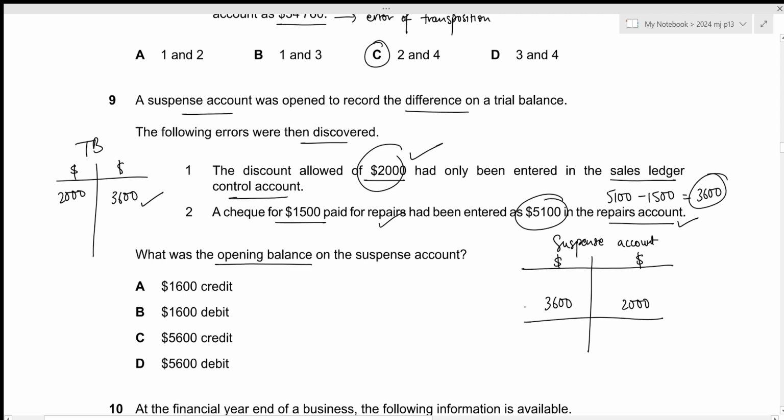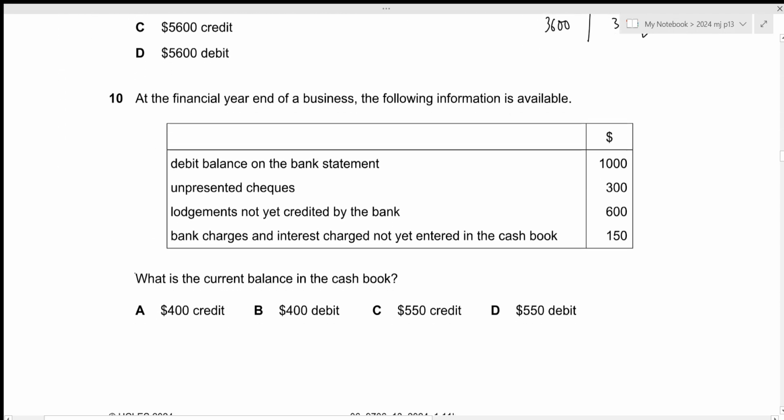Clearly we can see that the credit side is understated, so the opening balance will be on this side. The total from the debit side is 3,600. Now for the opening balance, we will get 3,600 minus 2,000, which is 1,600. So the answer we're looking for is 1,600 credit, which is given by option A. That is all for the 9th question. Let's move towards the next one.